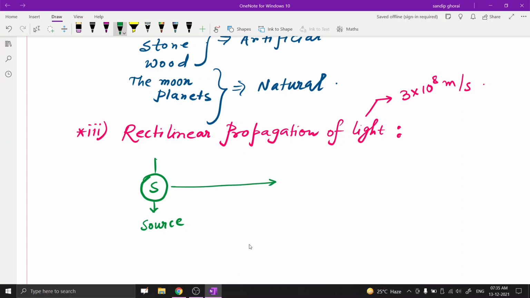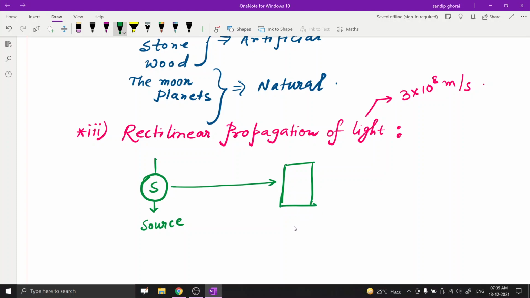This property is called rectilinear propagation of light. Light in general does not pass through all objects completely. Suppose light travels in a direction and some object is placed on the path of light.